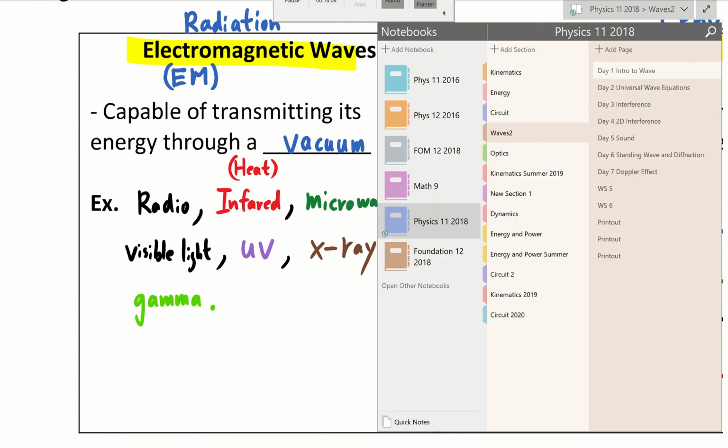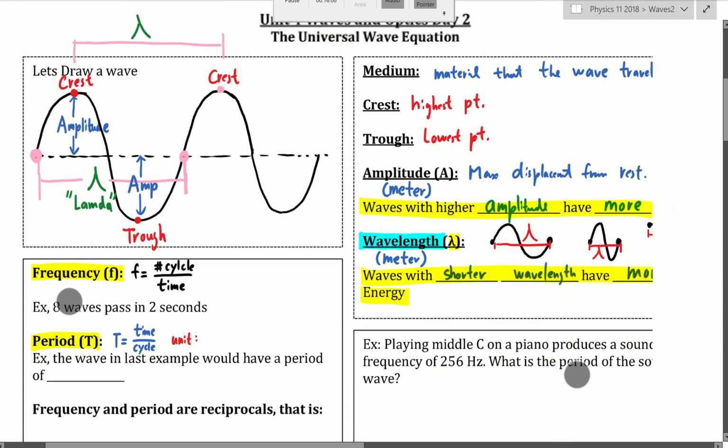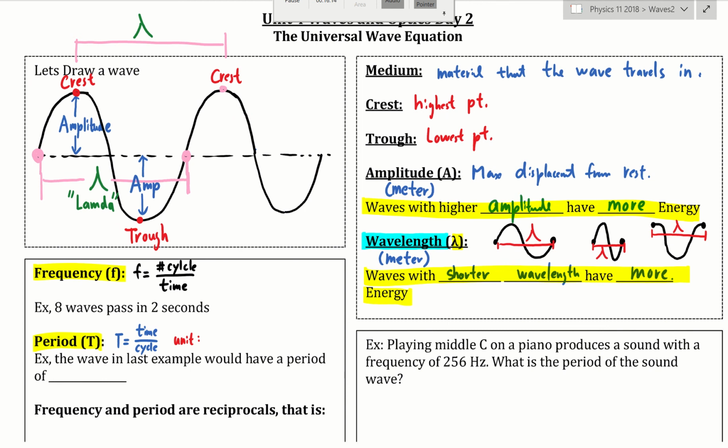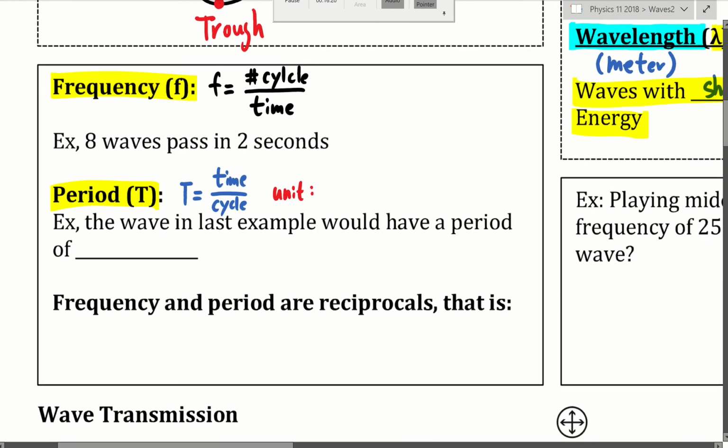Now let's go back to our wave structure. You should have this picture labeled like this. When I ask you to label a wave, you should be able to label everything that's on this picture with you right now. Okay. Now, two more definitions, and then we'll get into some calculations.